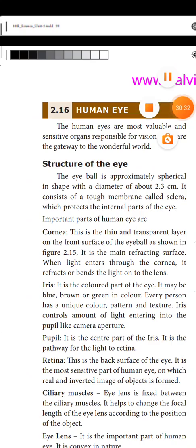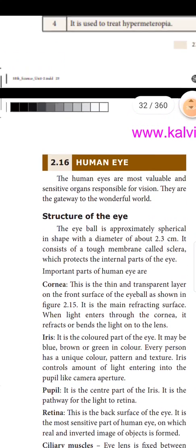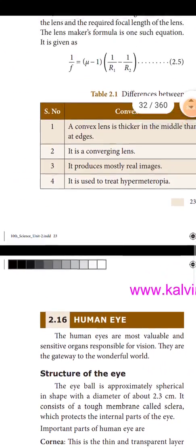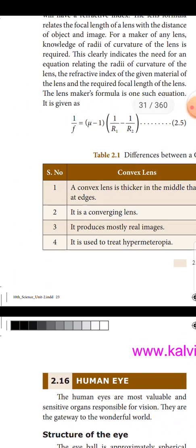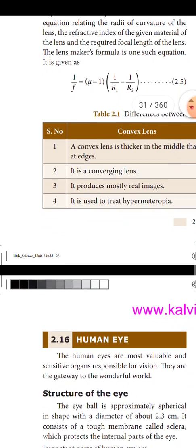Next, the human eye. We will see it in the next video. This video is Trichy Madhu Education's fourth video. We can see the human eye in our next video.